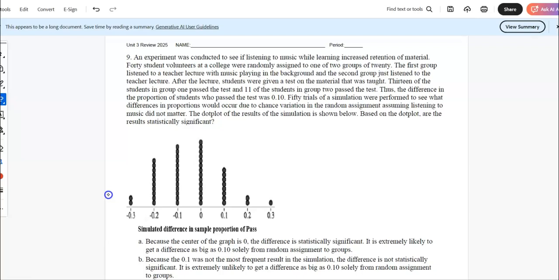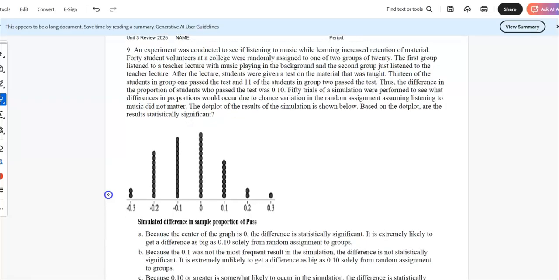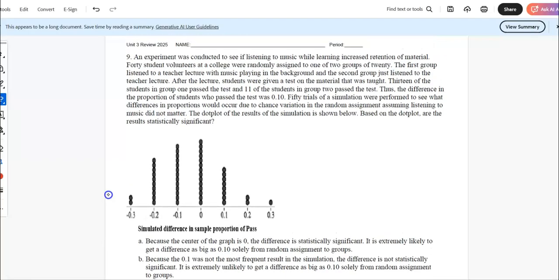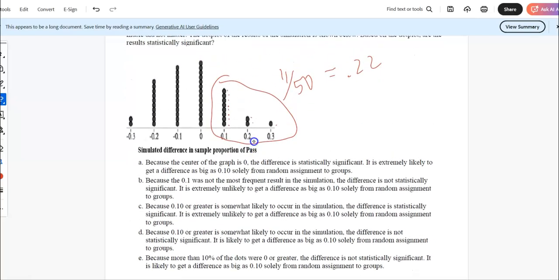50 trials were performed to see what the difference in proportion would occur just by chance alone. Here's the dot plot of all those simulations. There's 50, I guess, simulations. So it looks like 10% is here, and we always want to go that or more extreme. So if you count the number of dots, 1, 2, 3, 4, 5, 6, 7, 8, 9, 10, 11. So 11 out of 50, or 22%, I'm pretty sure that is. So that's not that unusual. We want less than 5%. We got 22%. So